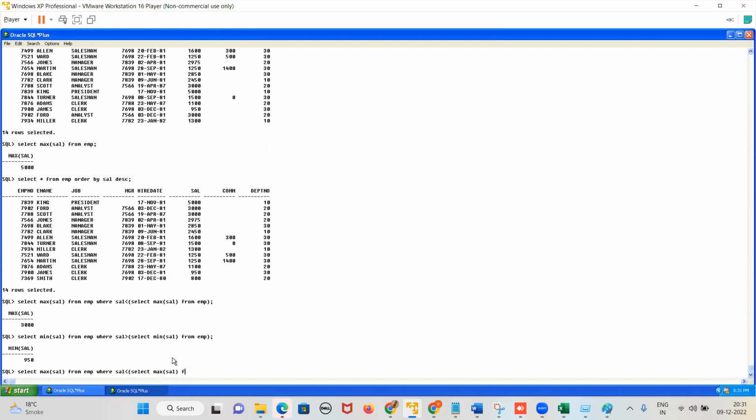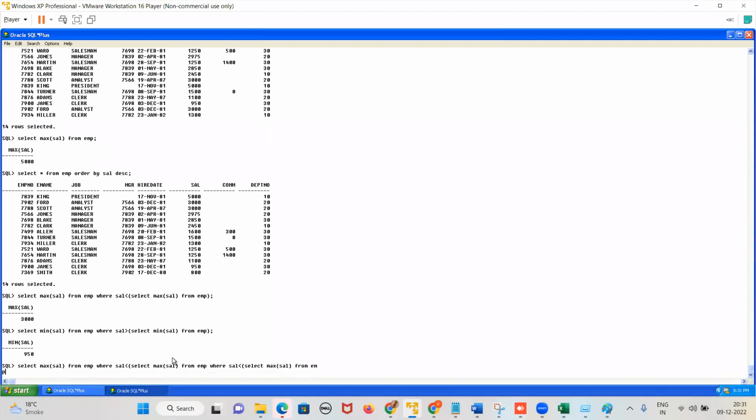Then from EMP, where salary is less than what? Select max of salary from EMP, and close the bracket. How many times? Two times. Yes or no? Once we have opened here, we have closed both times. Yes or no, guys? Yes.